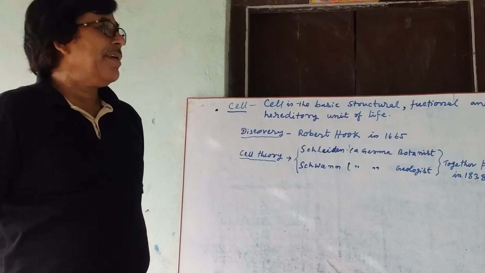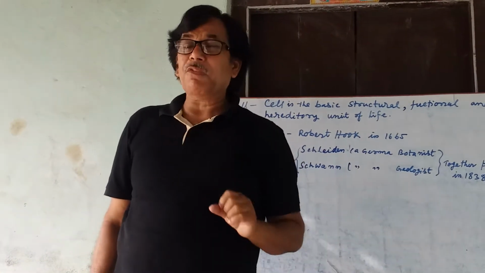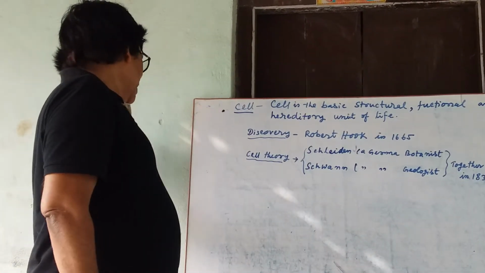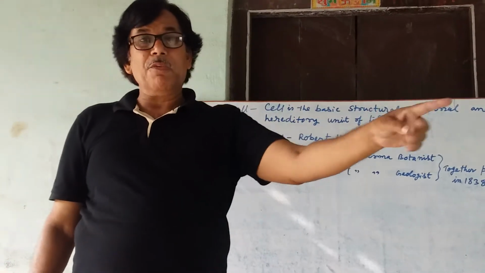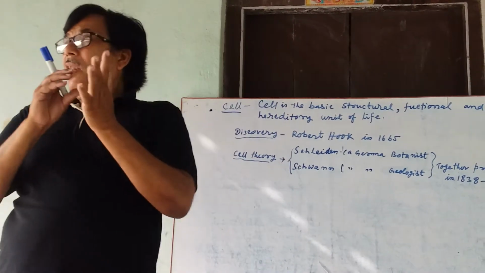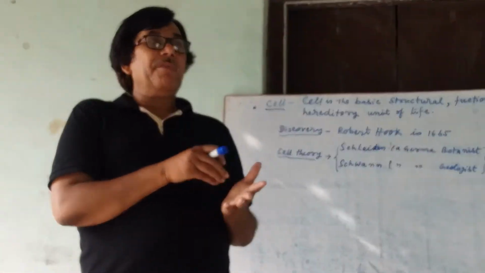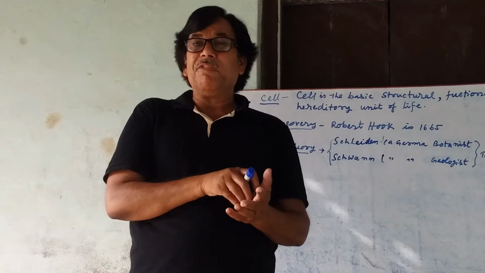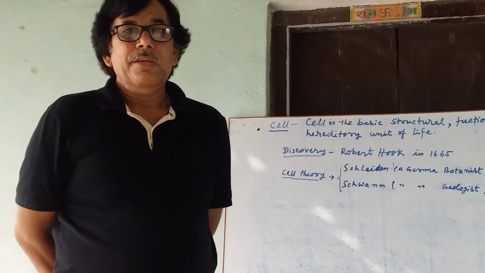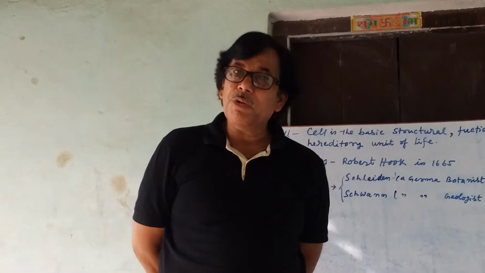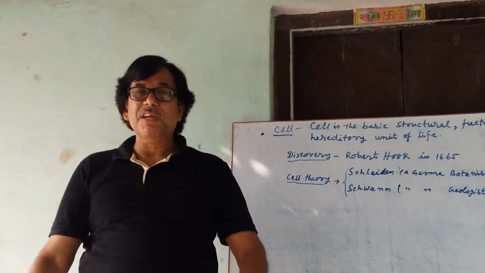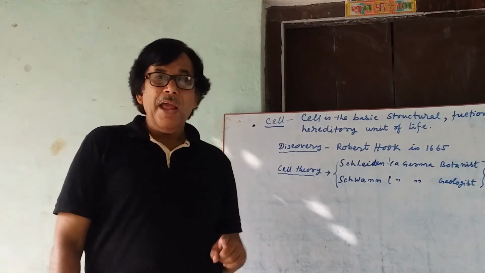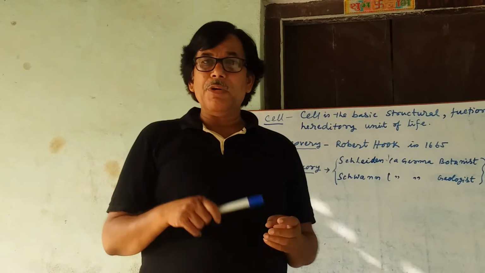The cell is the basic unit of life, just as the brick is the basic unit of your building. It is the fundamental unit of life, a structural unit of life, a functional unit of life, and also a hereditary unit of life.